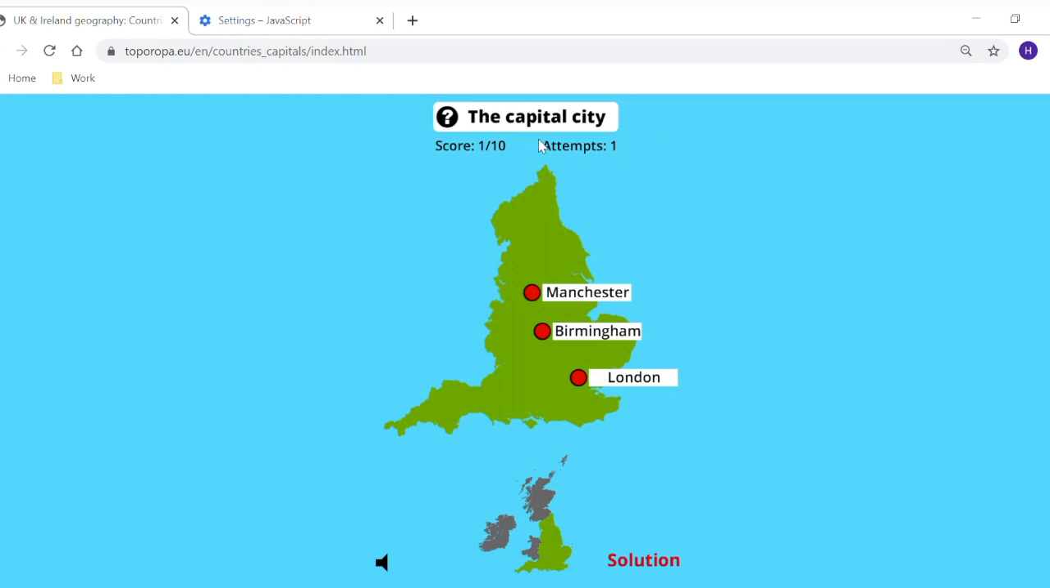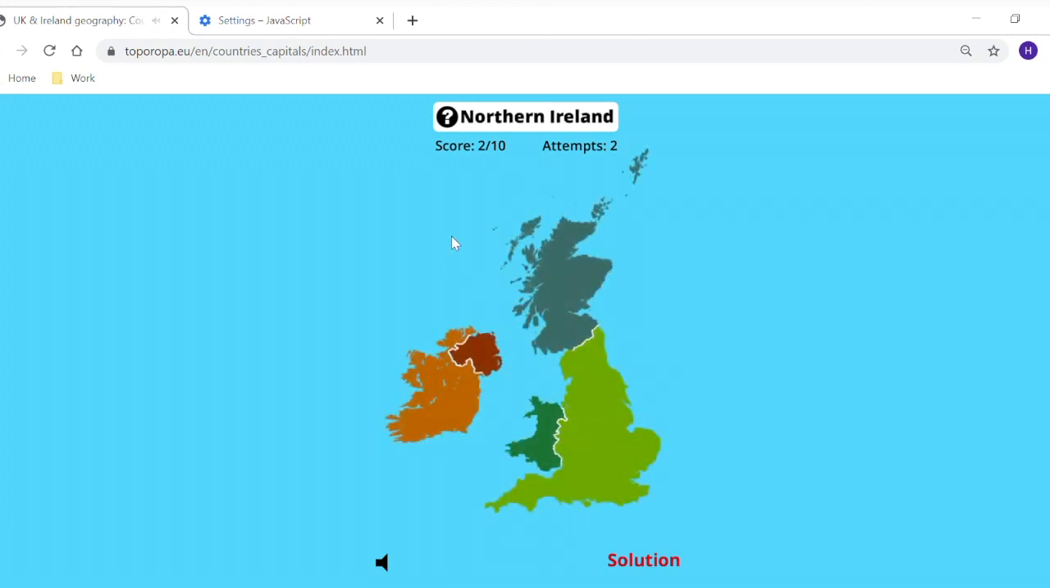And then if you know the capital of England, you should know that it's London. You can click on that. And that's that one. Now it's going to ask you for Scotland, Wales, Ireland and Northern Ireland as well. If you don't know them, don't worry. You can always practice as much as you want to.